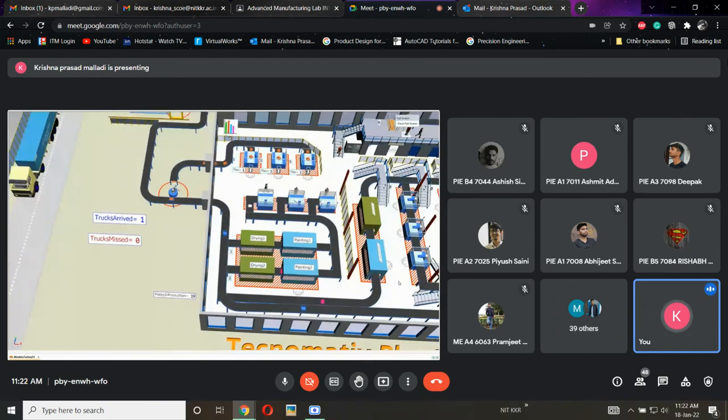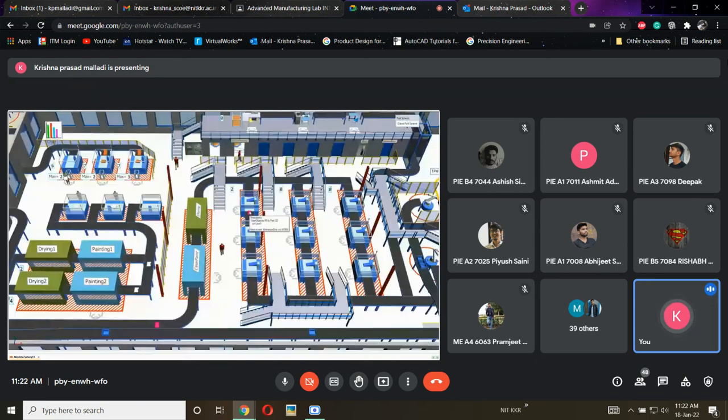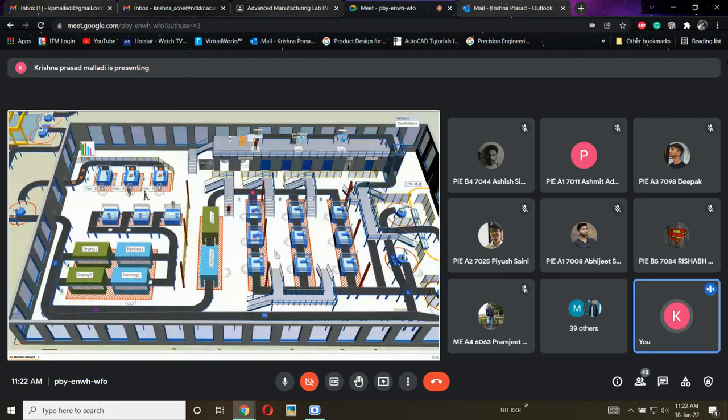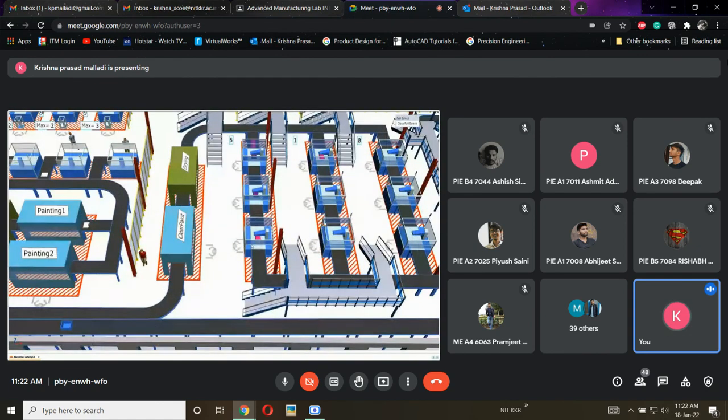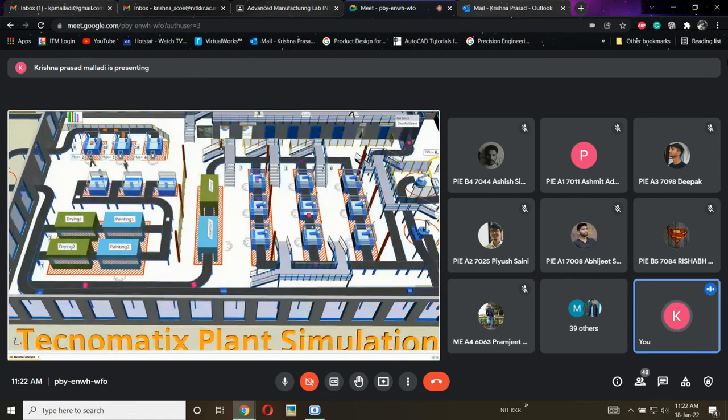It is described based upon the process of the plant. So if the plant has n number of machines, n number of processes, then the part needs to go through all the points. We need to check each and every parameter: how the part will be behaving, how the human is involved, how much time the human is at the station, how much time the machine is running. If there is a failure in this machine, how much time the machine is failing, and what will be the impact of the failure on the next process. All those things we can check in this software.